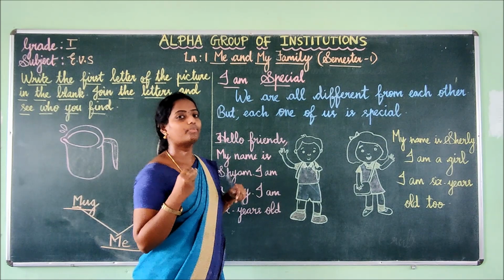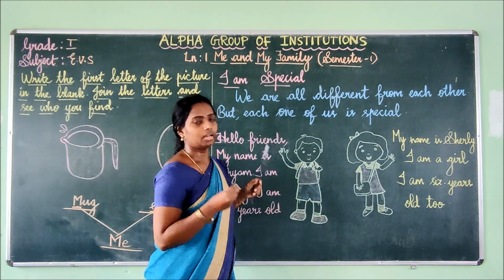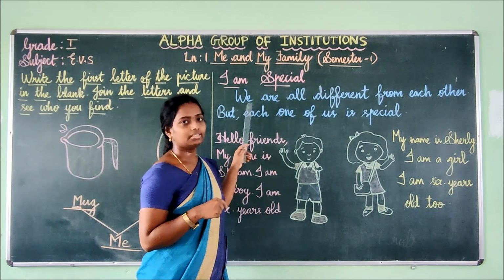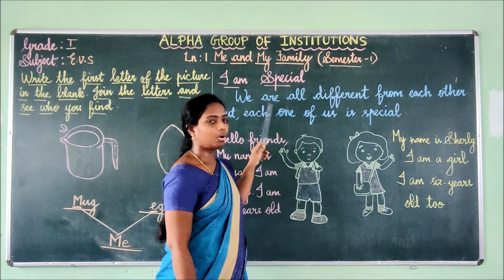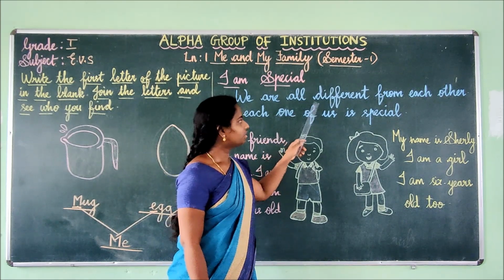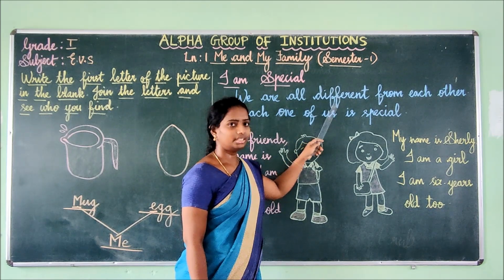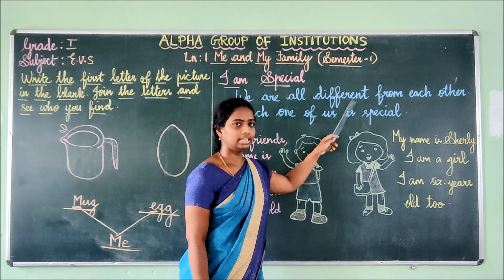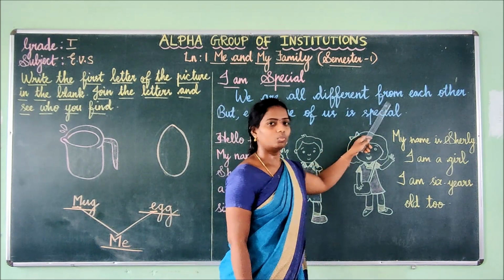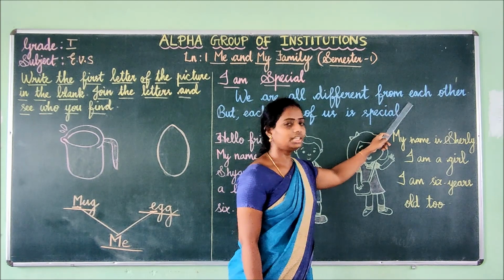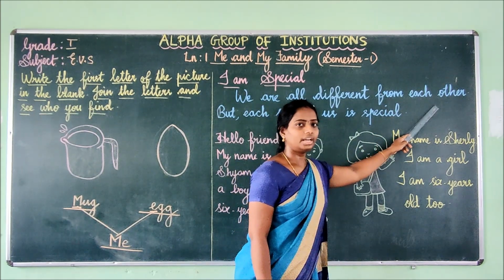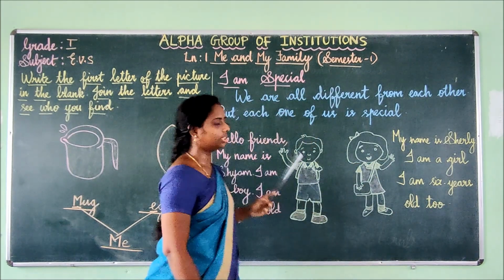Okay, children. Before that, I am going to spell it out one by one. With me, you are going to spell. Okay, children. See, W-E, we. A-R-E, are. A-L-L, all. D-I-F-F-E-R-E-N-T, different. F-R-O-M, from. E-A-C-H, each. O-T-H-E-R, other. What is said in this line, children?